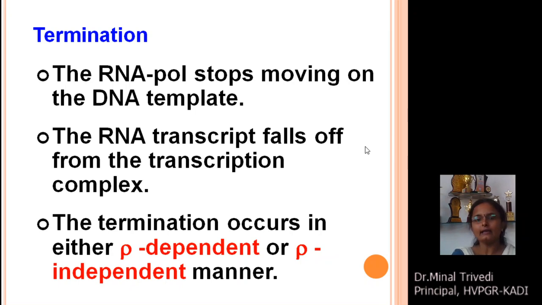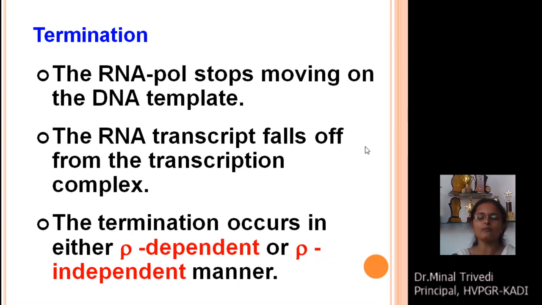Sometimes the RNA transcript goes through the terminator sequence, meaning the RNA synthesis continues beyond the end of your RNA coding region. The RNA synthesis continues even into the terminator region, and this synthesized RNA sequence plays a significant role in dissociating the template, RNA polymerase and the nascent RNA, meaning newly synthesized RNA.